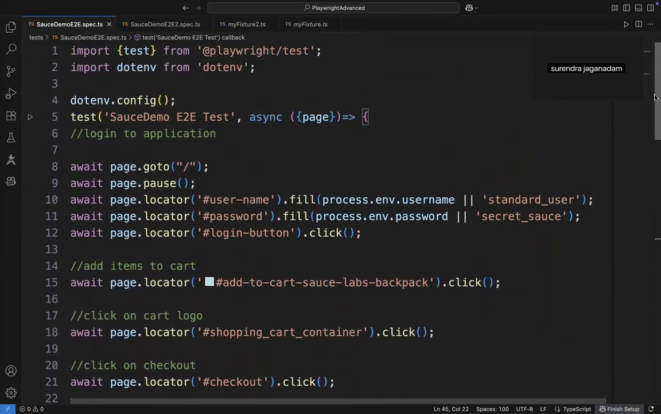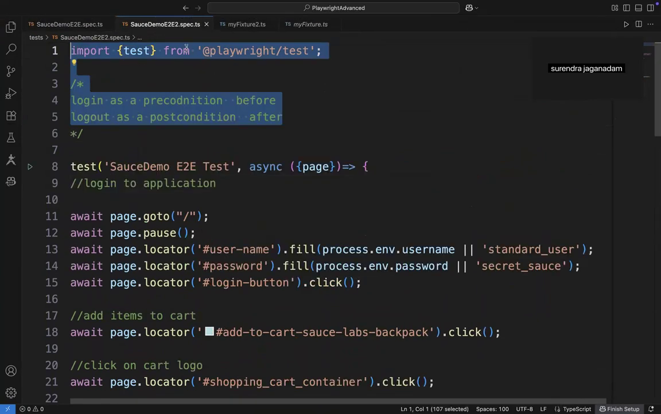Consider that there are multiple tests here. For every test, a login and a logout is mandatory. So why can't we define this login and logout as part of a fixture? Hence, I have created a new test, in which I have defined just a copy of this particular chunk. Now I will be modifying this particular test.